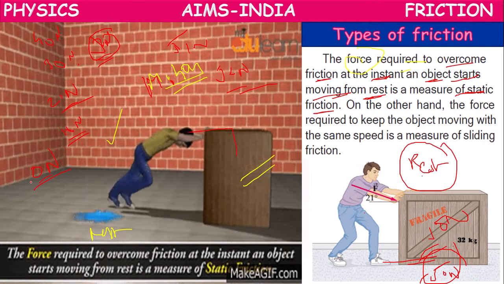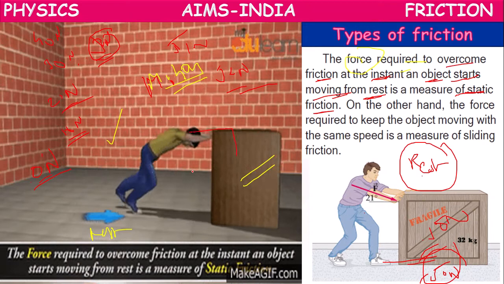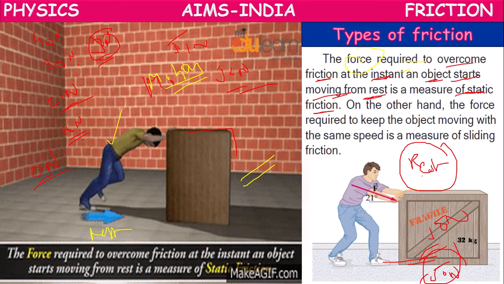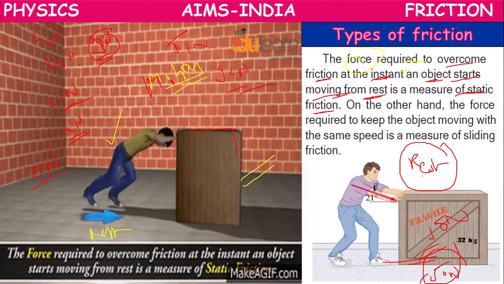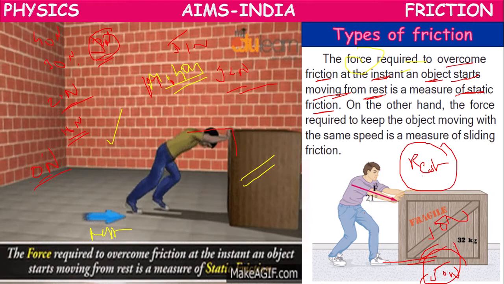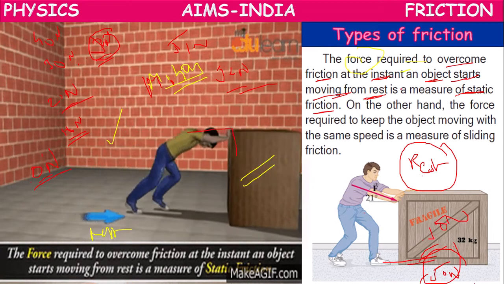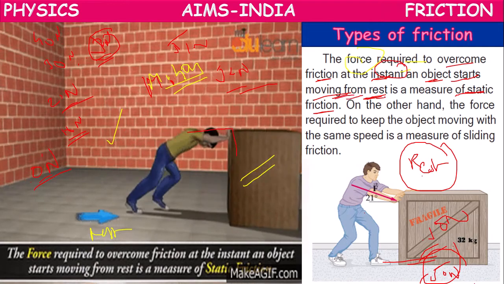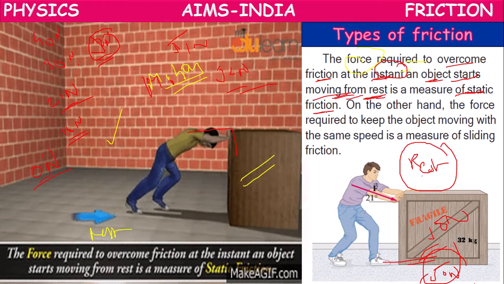From 0 newtons to 50 newtons, though we are applying force, the block is not moving because it is not sufficient to overcome the friction. Only after reaching 50 will it be ready to move. After crossing 50 newtons of applied force, it will start moving. The instant at which the body starts moving from rest is called static friction.